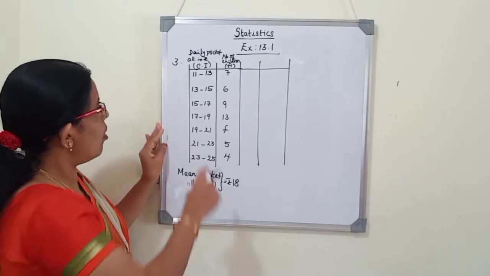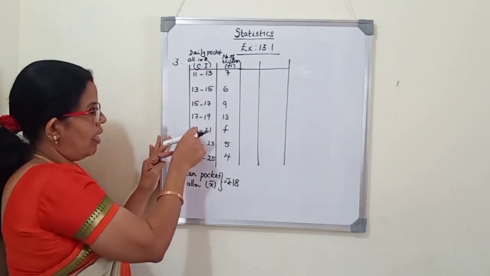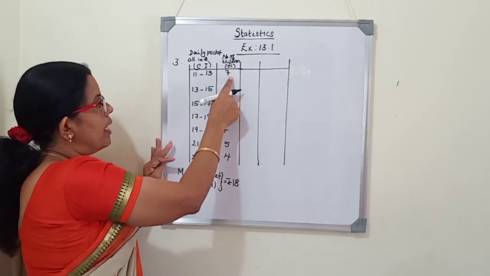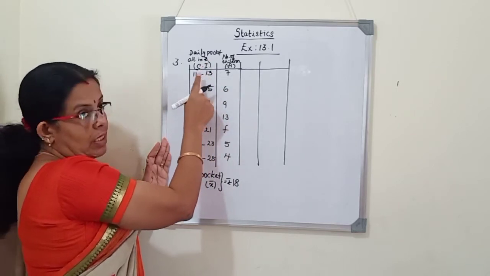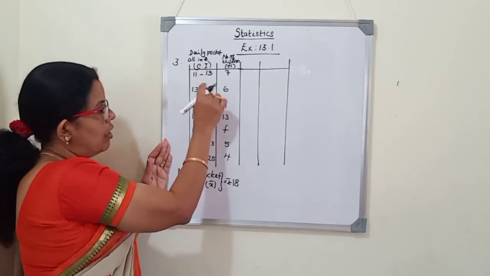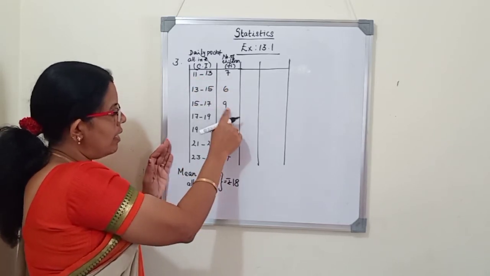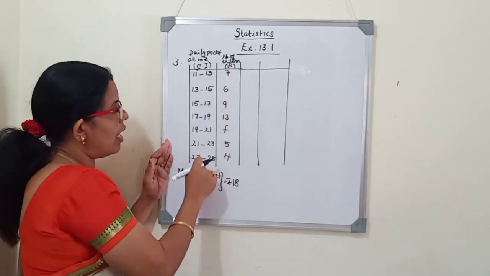So here daily pocket allowance in rupees is given in the first column, that is the class interval. Next, number of children. So here 7 children are getting daily pocket allowance between 11 rupees and 13 rupees, either 11 or 12 or 13 rupees. Like that, in between they are getting, 7 children, 6 children, 9 children, like that. So this second column, number of children, is frequency. This is the class interval.